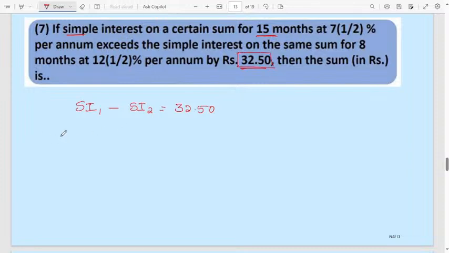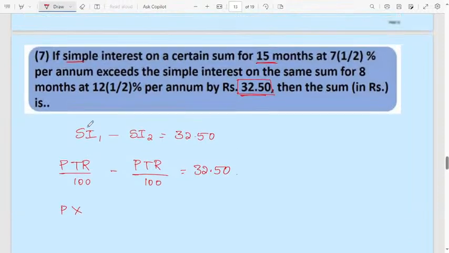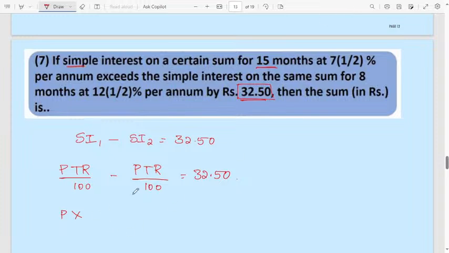32.50. Same formula: PTR divided by 100 minus PTR divided by 100 will be equal to 32.50. The principal, we don't know. The time period in the first case is 15 months, so 15 divided by 12, because it is given in months and we have to convert into years.